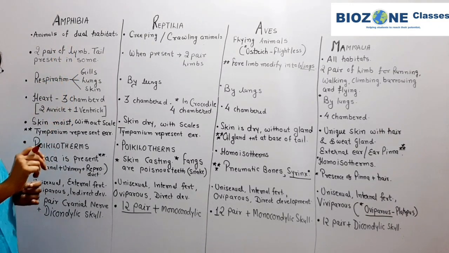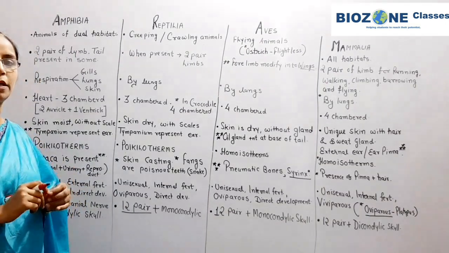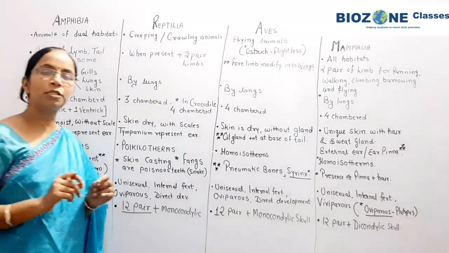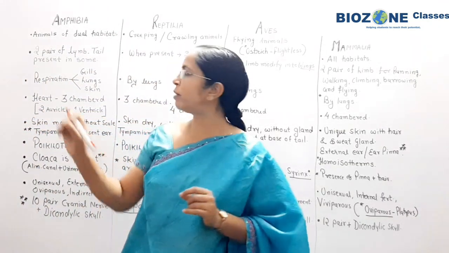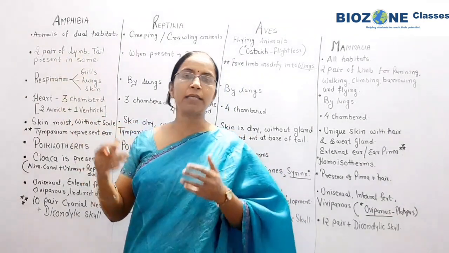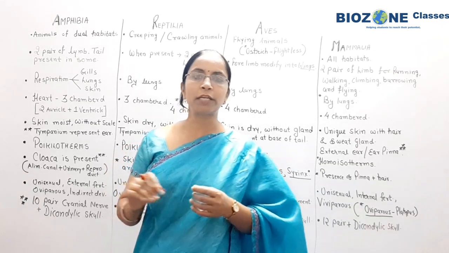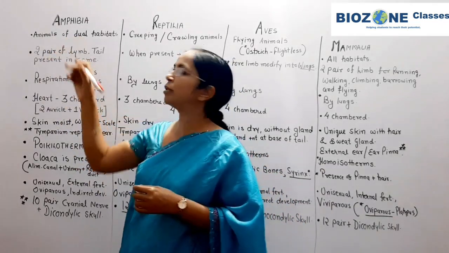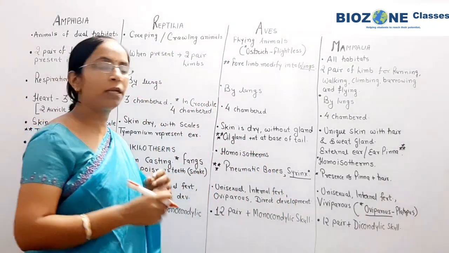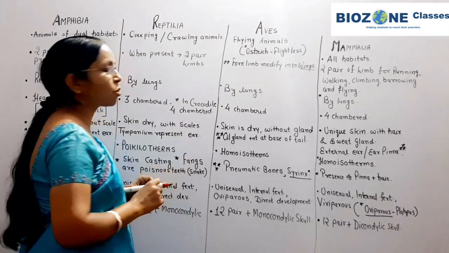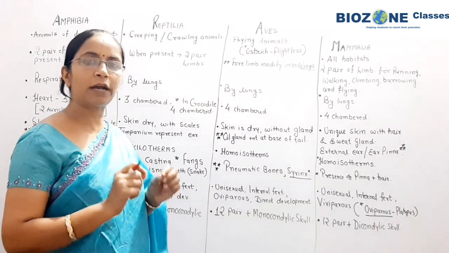If we deal with the habitat of amphibia, you remember amphibians are commonly called animals of dual habitat. Animals of dual habitat means they can pass their life in water as well as in the terrestrial ecosystem. That's why we say they are animals of dual habitat. Then we come towards the reptiles. Reptiles are commonly called creeping or crawling animals, and predominantly they are habituated to dry habitats.